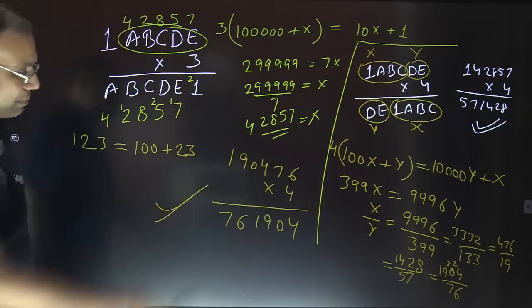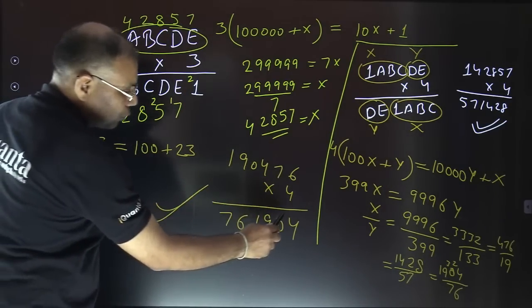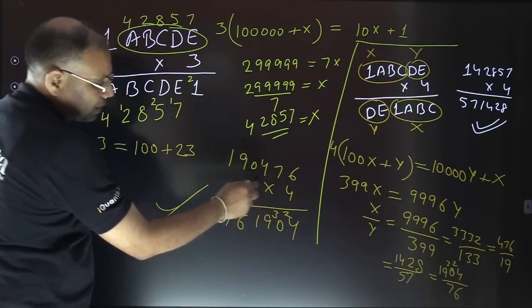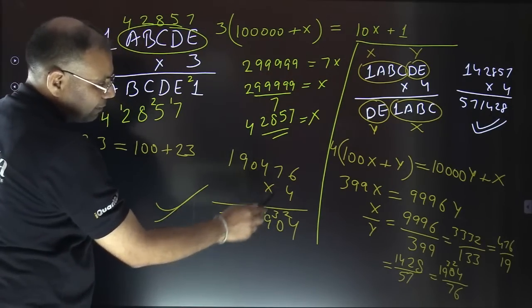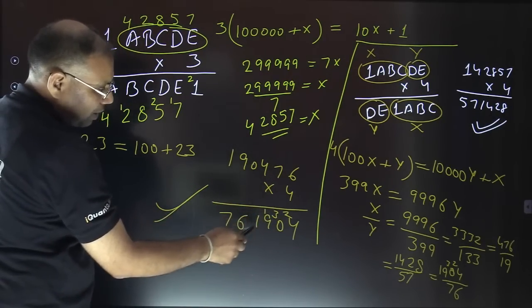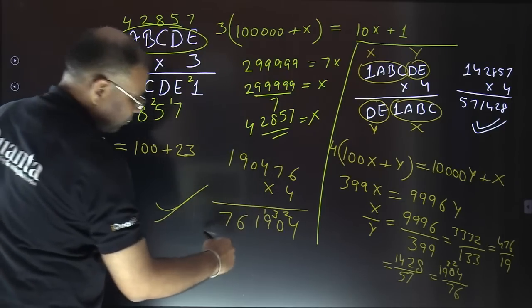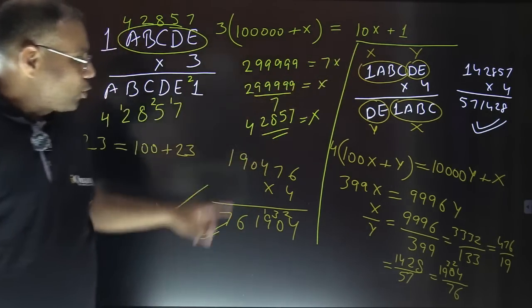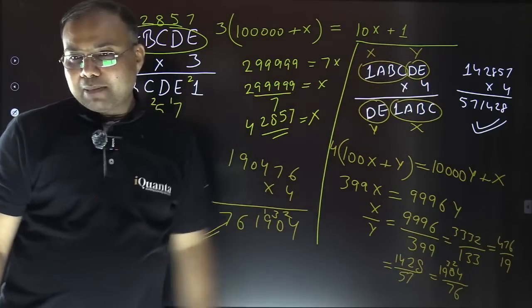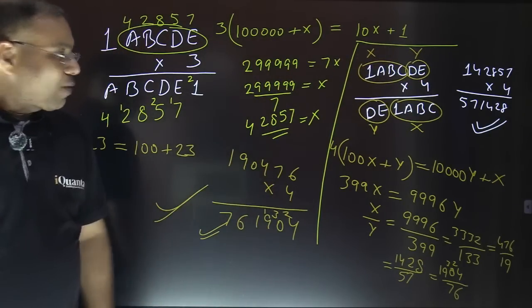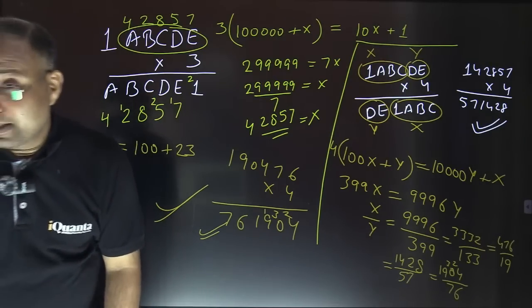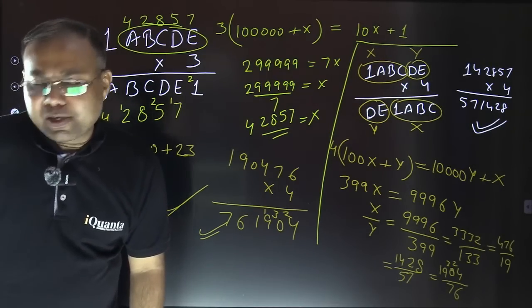You can easily verify. Let me verify here. 4 into 6, 24 ka 4, 2 carry. Then 4 7s are 28 and 2, 30 ka 0, 3 carry. Then 4 4s are 16 and 3, 19 ka 9, 1 carry. 4 0s are 0 plus 1, 1. 4 19s are 76. Perfectly fine. So for this question, there are 2 possible answers. One was the same, that earlier magic number, and this is another one. So 190476 multiplied with 4. Fine. So no need to be afraid of numbers.